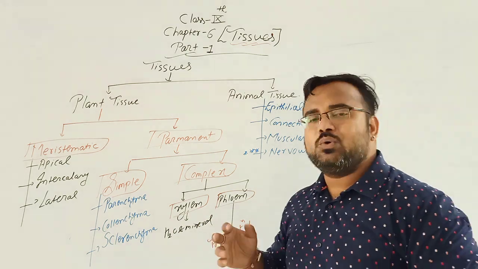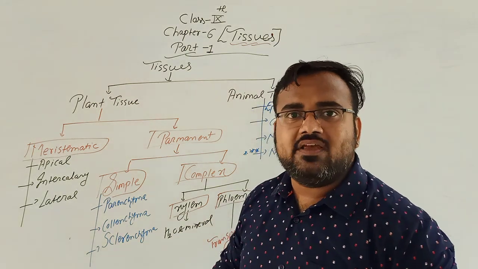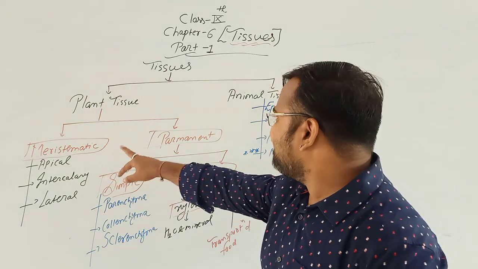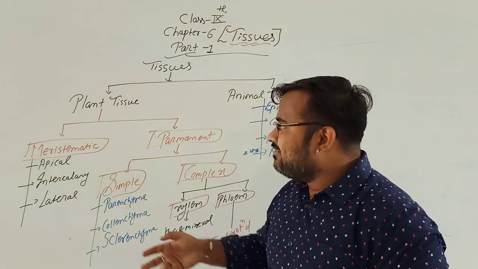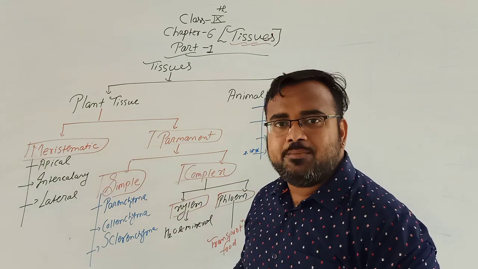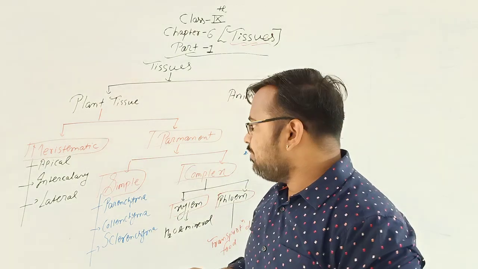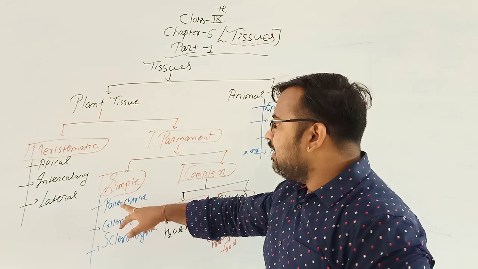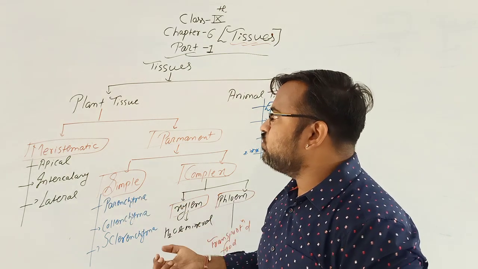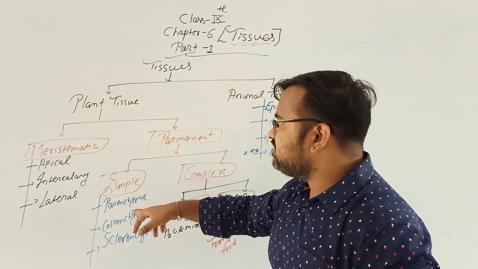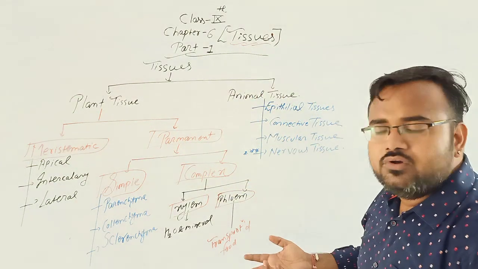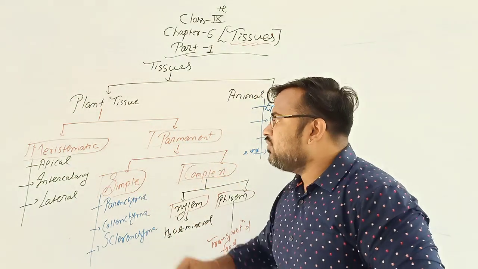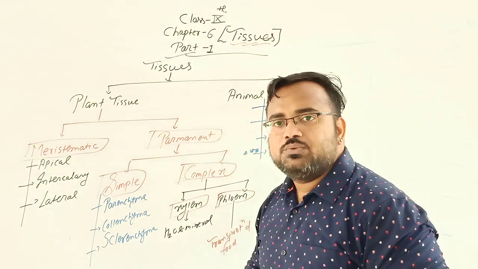For example, the question is apical tissue is a part of dash: meristematic, permanent, animal or simple. So the answer is apical tissue is a part of meristematic tissue. The question can be parenchyma is a part of which tissue? Meristematic tissue, permanent tissue, animal tissue or connective tissue. So parenchyma is a part of simple permanent tissue.